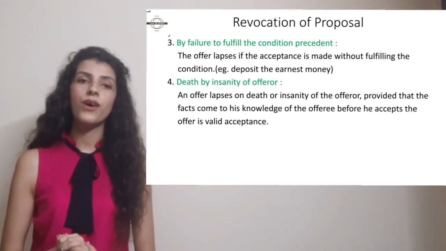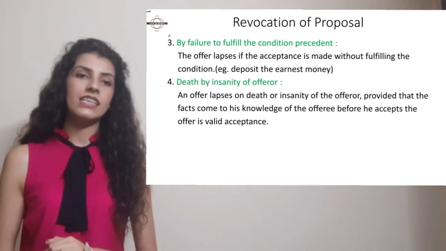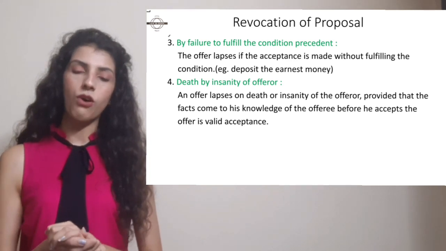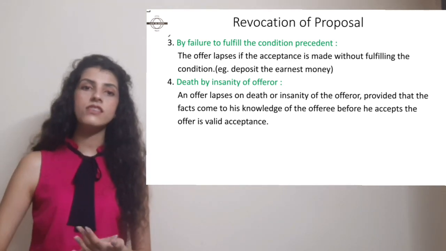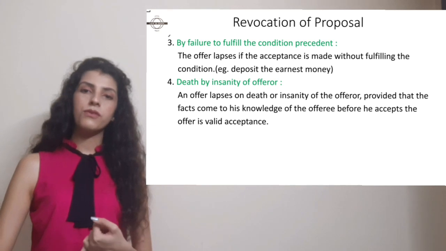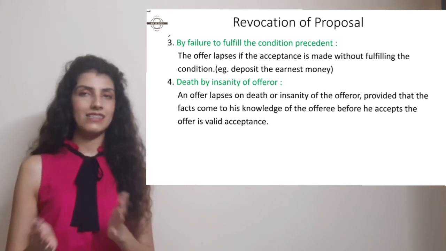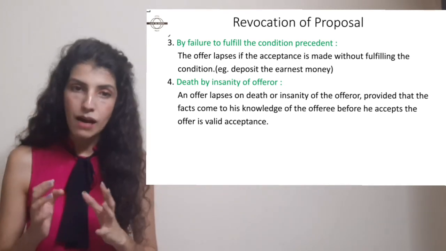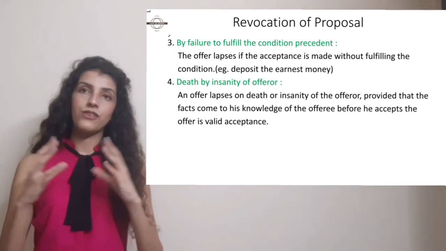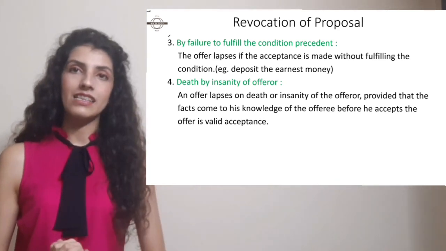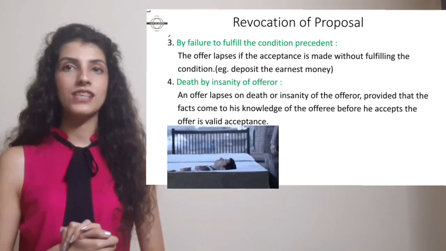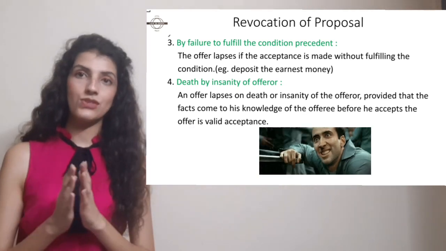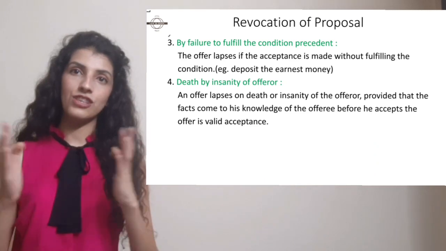Next point, death or insanity of offerer. That means it's stated here that an offer lapses on death or insanity of the offerer, provided that the fact comes to the knowledge of the offeree before he accepts the offer; otherwise it is a valid acceptance. For example, if a person died, right, he gave this offer that he wants to sell his house but he dies, or he becomes insane, so in that case the offer will actually get revoked.